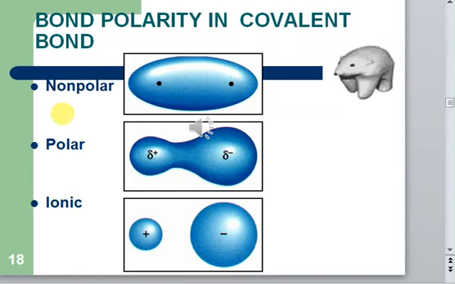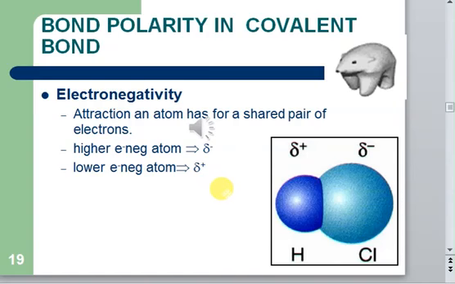Suppose we have two atoms here. This atom, you can see, is attracting the electronic density toward itself. And this electronic density is basically the electron pairs that are shared. So the ability of this atom to attract the shared pair of electrons to itself is called electronegativity. Normally, if you want to know which atom is electronegative, see the periodic table. When you move left to right along the period, on the right we have the halogens, the oxygen family and the nitrogen family. The more you go towards the halogen side, the more electronegativity increases. So these are the electronegative atoms on the halogen side.